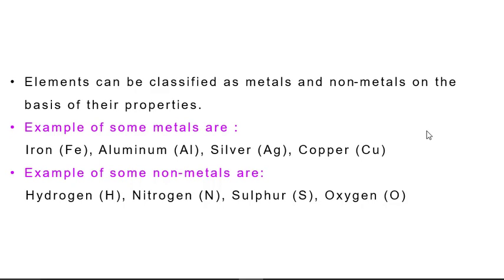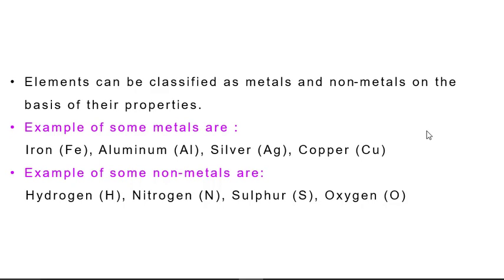So, metals and non-metals, what are they? They are nothing but elements. But for their better study, we have classified them as metals and non-metals. Initially we classified them as metals and non-metals. Later on, we included metalloids.